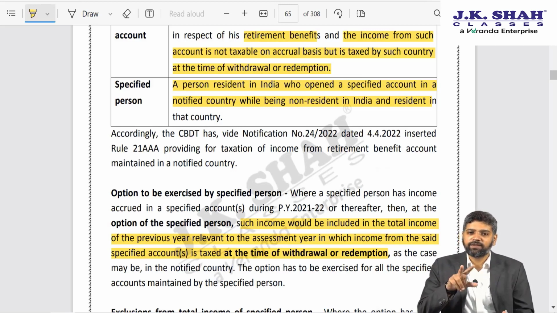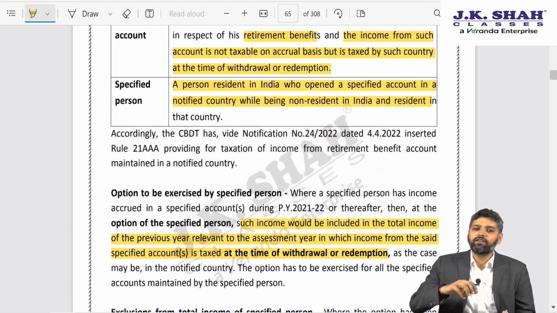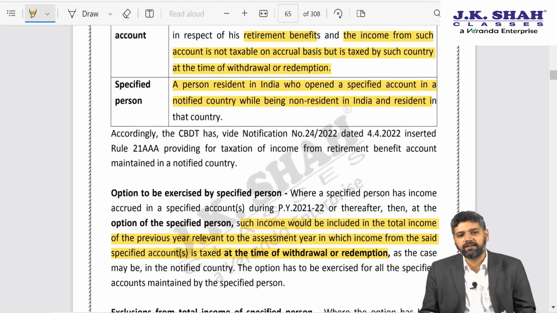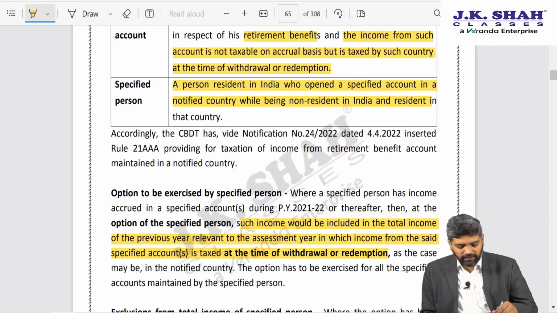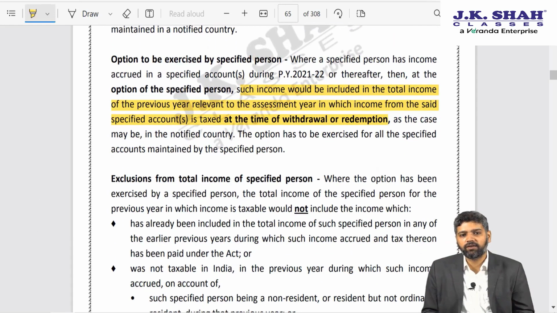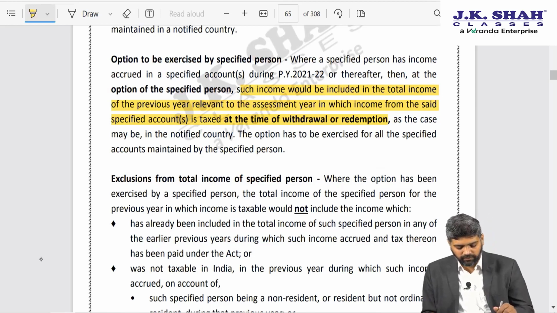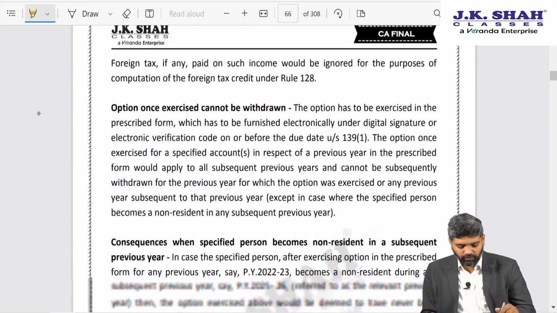Because earlier there was a mismatch that in India it was getting taxed in the year of accrual, but in those countries it was getting taxed in the year of withdrawal. That was resulting in an anomaly. That anomaly has been done away with by introduction of section 89A. I hope this amendment is clear to everyone.